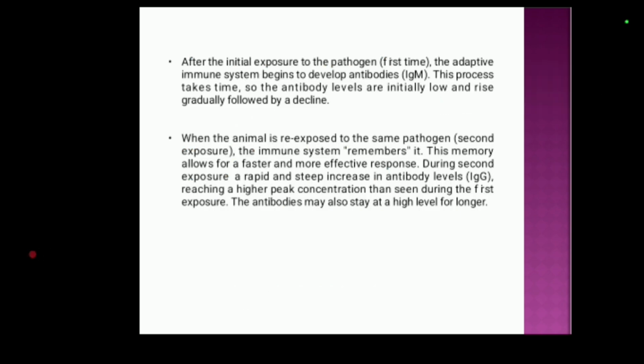When the animal is exposed to the same pathogen a second time, the immune system remembers it. This memory allows for a faster and more effective response. During the second exposure, there is a rapid and steep increase in the antibody levels. In the secondary exposure, the IgG level predominates, reaching a higher peak concentration than seen during the first exposure. The antibodies may also stay at a higher level for longer.